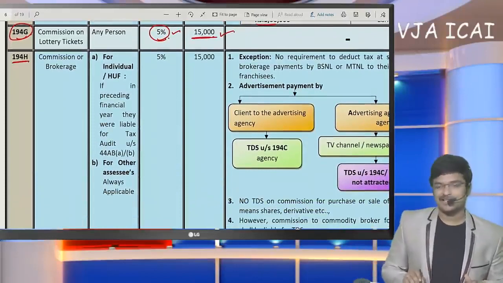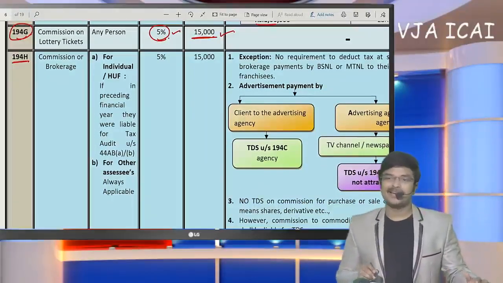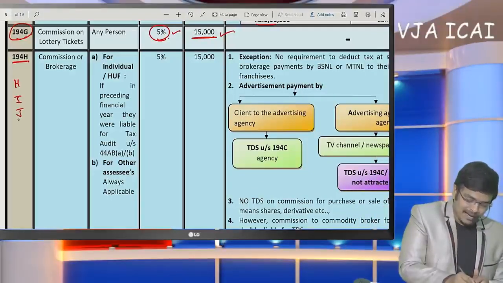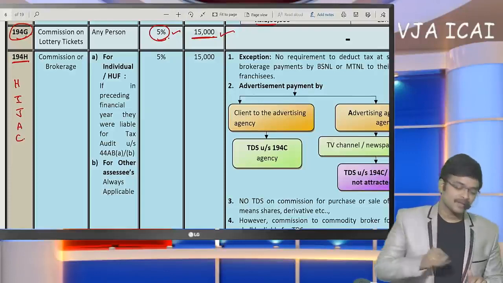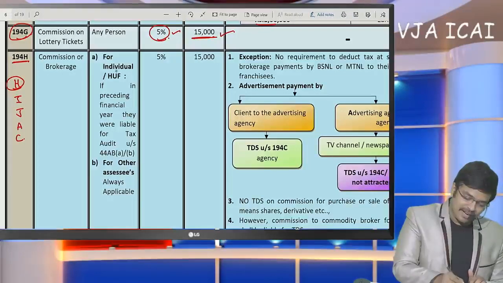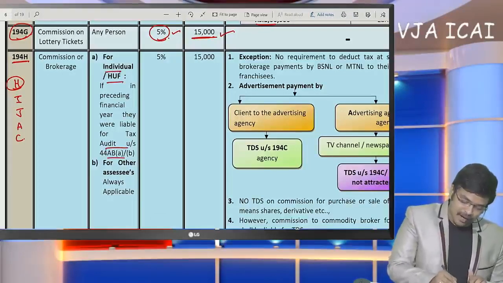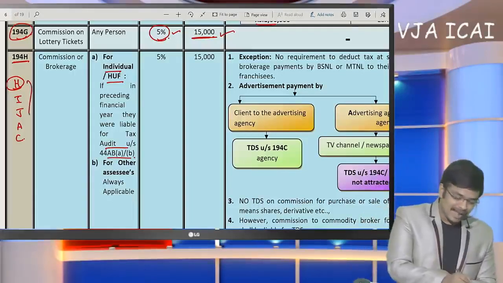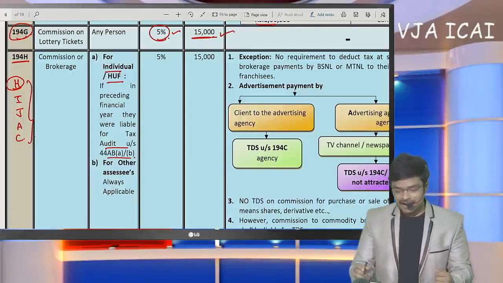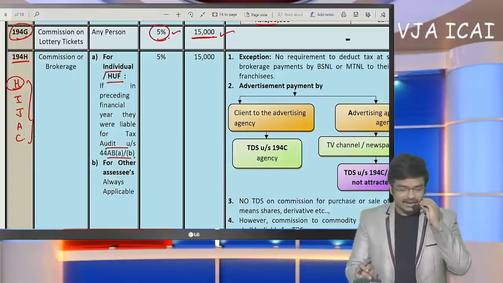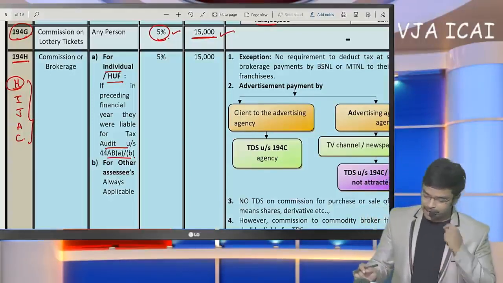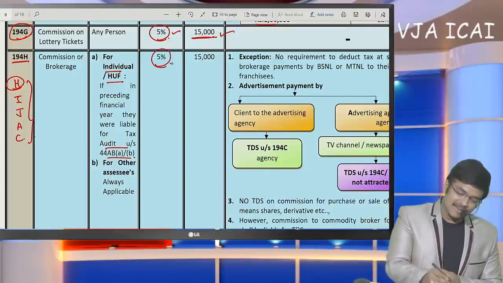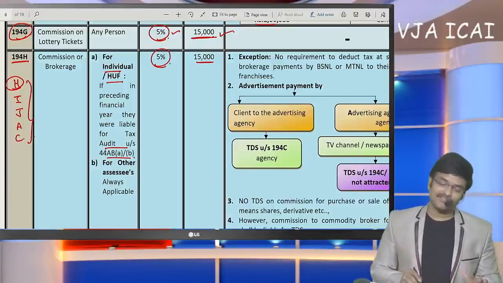Okay. Next, coming to 194H, general commission. When any commission has been debited to the P&L account, we have this in the code 194H. For individuals or HUF this is applicable only if in the last year they were liable to tax audit. Before beginning my discussion, I clarified that these sections apply only if in the last year they were liable to tax audit; only then during the current year they deduct TDS. So TDS at the rate of 5% if commission exceeds 15,000.